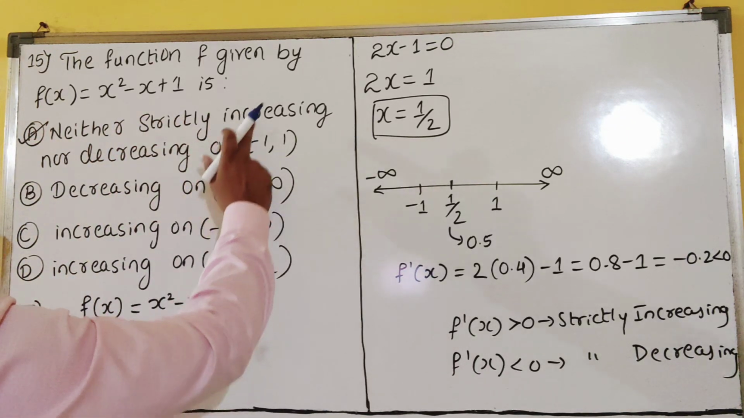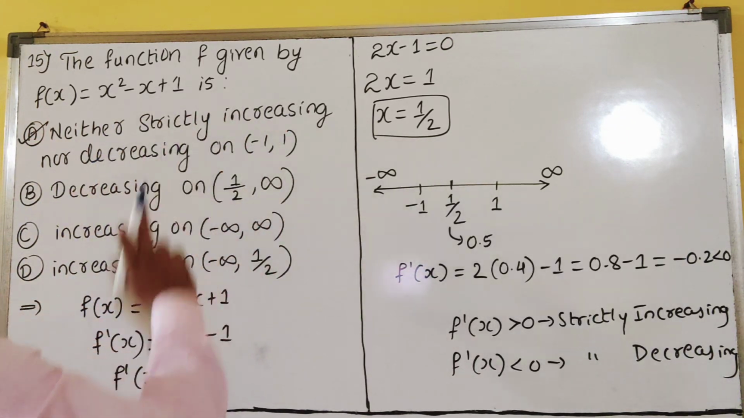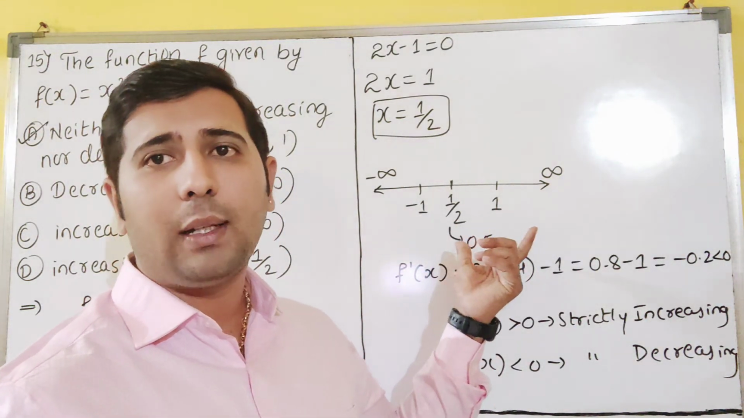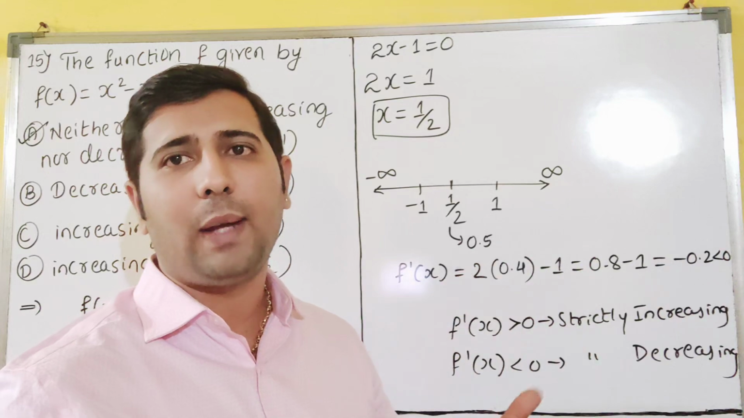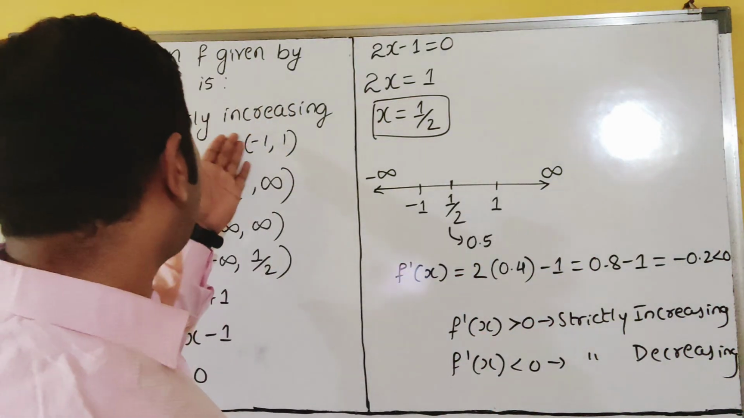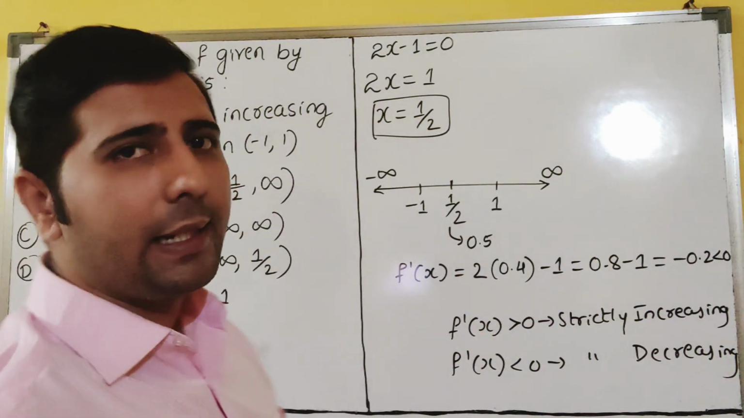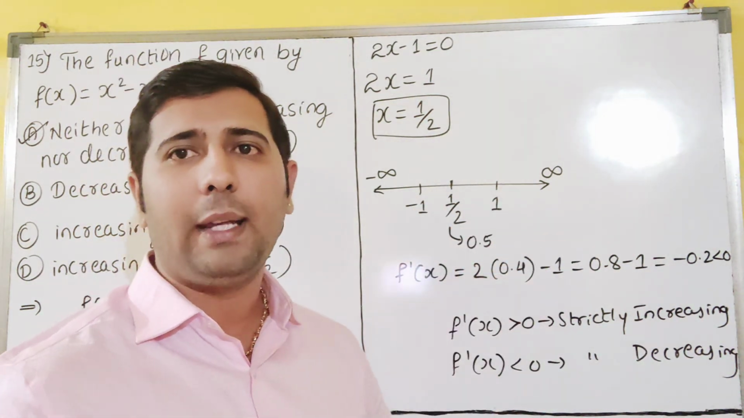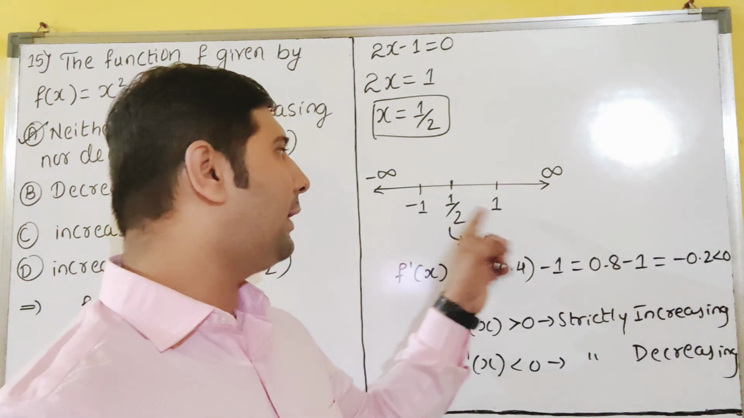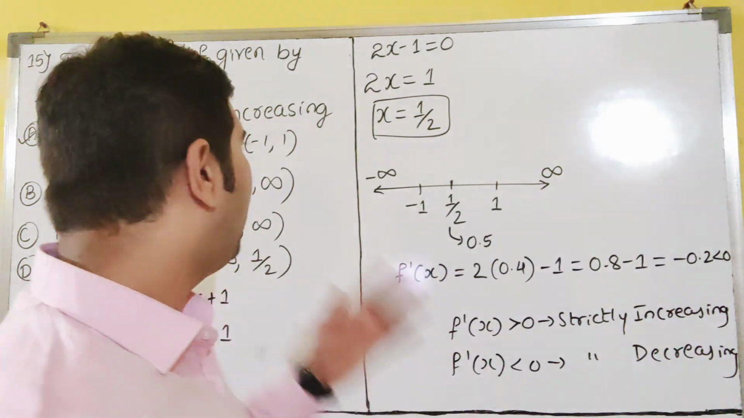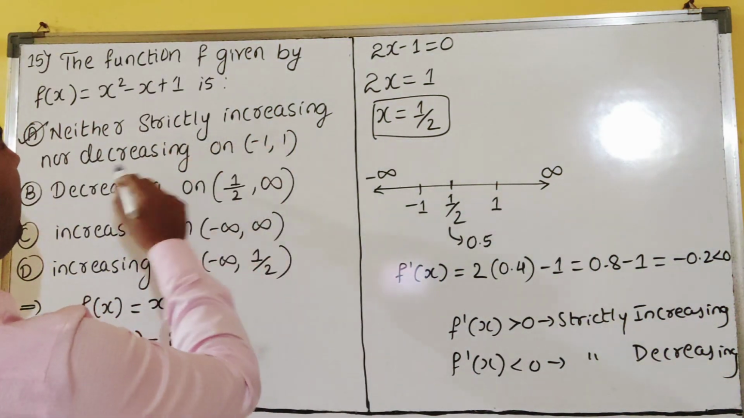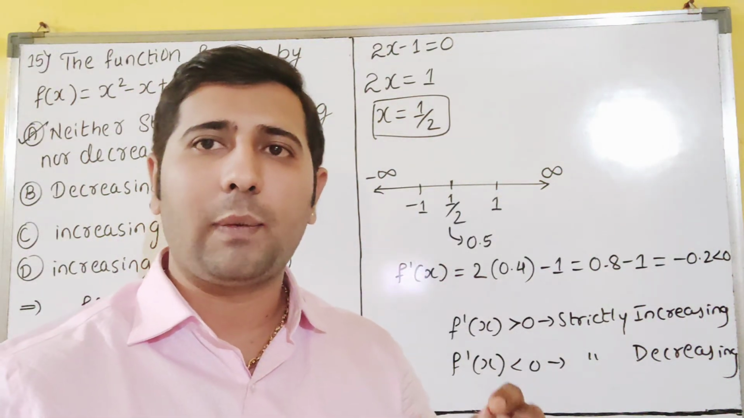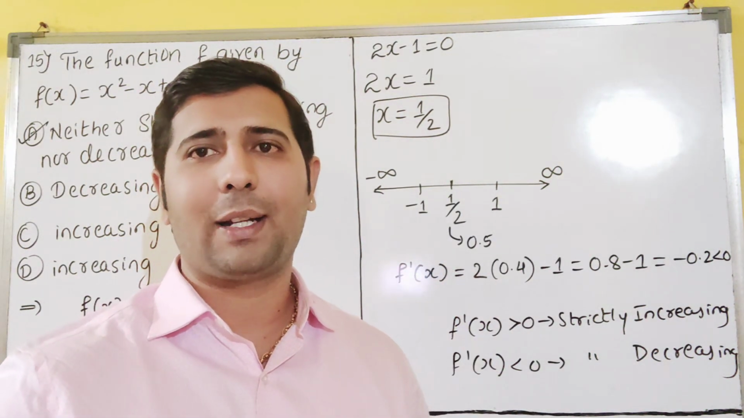Neither strictly increasing nor decreasing. So from minus 1 to 1, it is increasing and decreasing. That's why we can say it is neither strictly increasing nor decreasing, dear students. Here it is increasing, here it is decreasing. So we can't judge what will happen from minus 1 to 1. Our option will match with A. A for awesome is our correct answer.